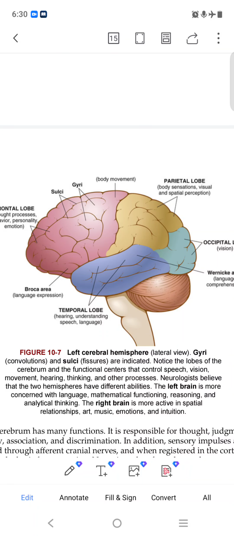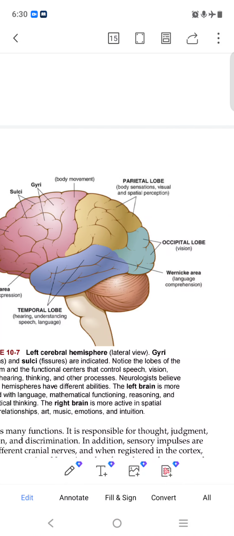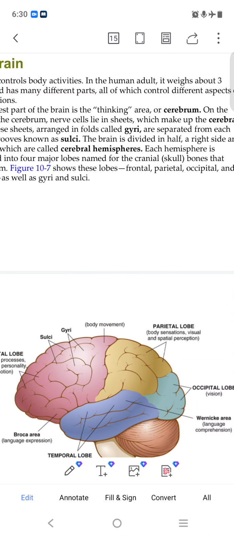Okay, so sulci divide like this. This is the part of our brain that shows upward, in a random direction, and what divides it is called the sulci of that area. Body movement also comes from the gyri and sulci area. Wernicke area is this.